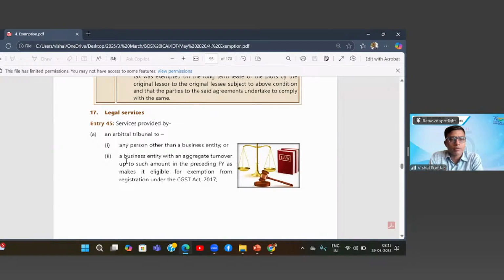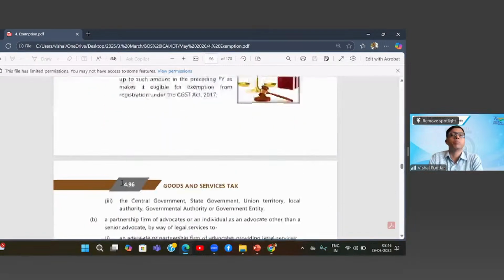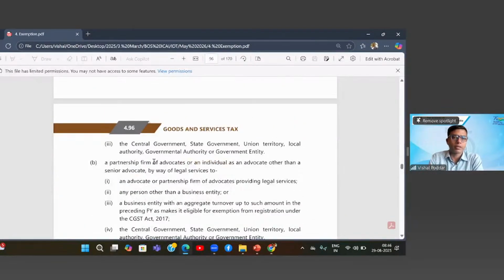Where the services are given to a business with an aggregate turnover up to such amount in the last year as makes them eligible for exemption from registration. It means if my last year's turnover is below 20 lakhs, then this year, if I'm availing any of these services, even though I'm availing it as a business entity, it will still be exempt.